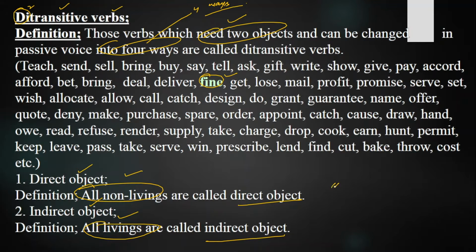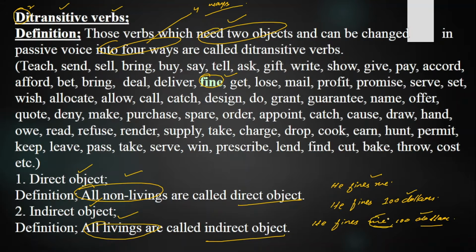If I say he finds me, what does he find me? It is not clear. And if I say he finds $100, a question arises: whom does he find $100? And if I say he finds me $100, the meaning is clear: he finds me, and what does he find me? $100. And he finds $100 to whom? Me.